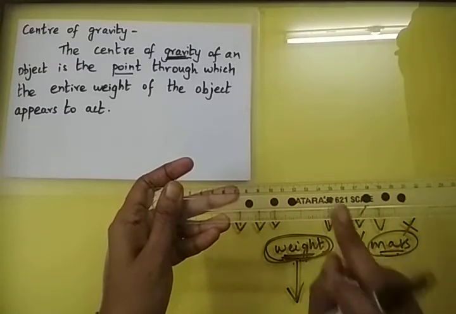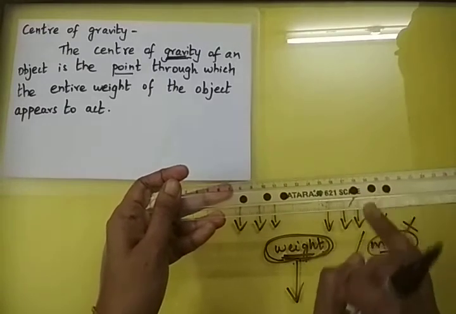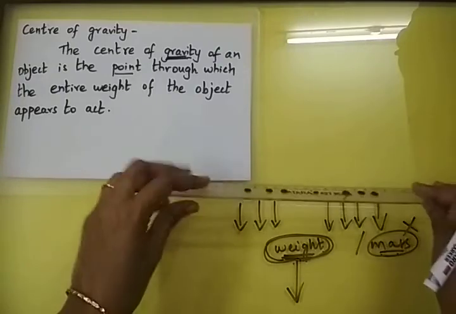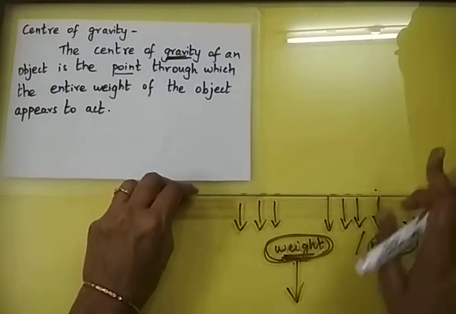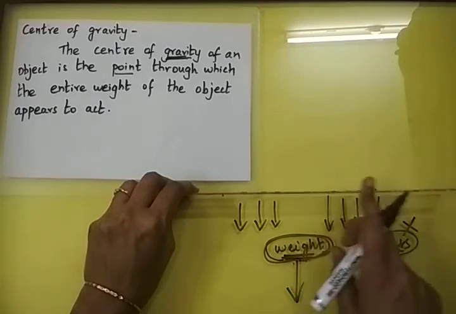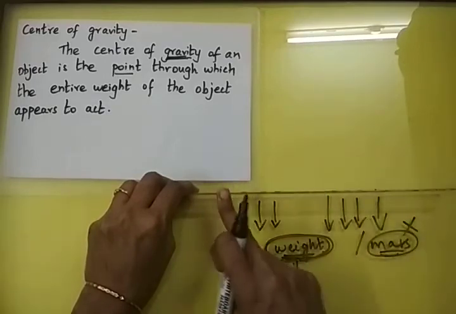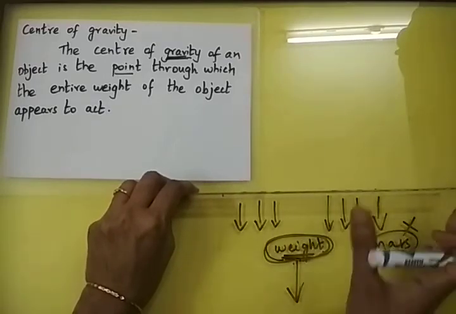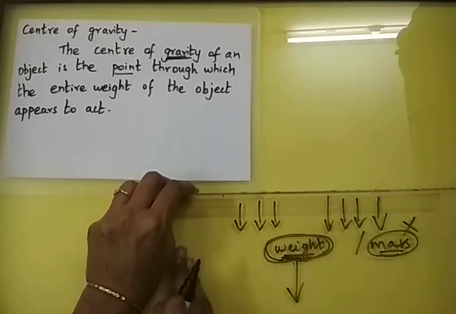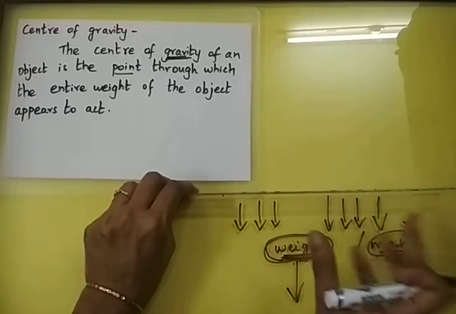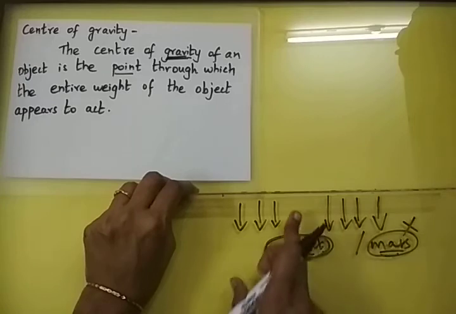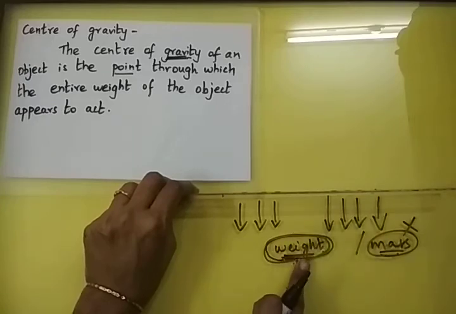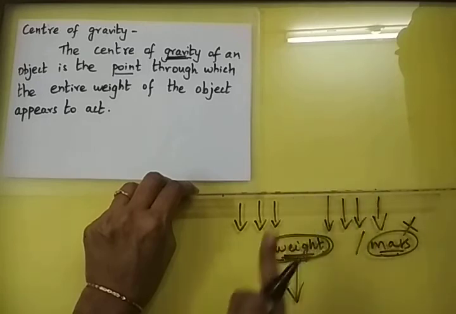Did you follow? So what is gravity? It is a force exerted by the earth that attracts the body towards its center, no doubt. Now when you consider the scale, there are many particles, and each particle will experience tiny little forces. When you add these forces together to make a resultant force, the sum of the force, that is what we call the weight of the body, right? So weight of the body is nothing but the force of gravity acting on the mass of the body.